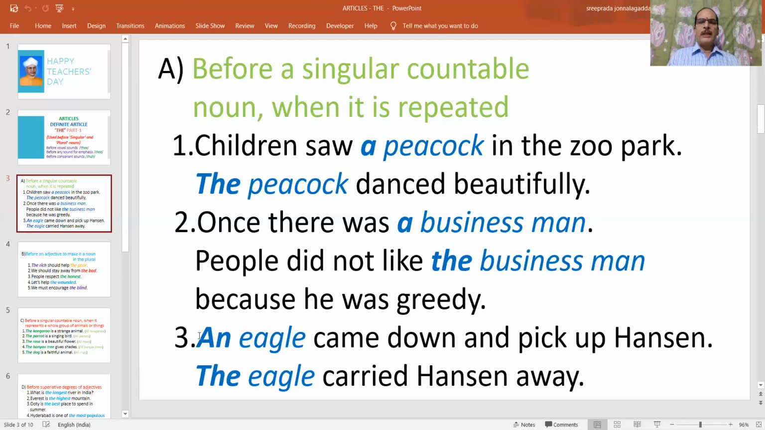Look at the third sentence. An eagle came down and picked up Hansen. An eagle. For the first time, we are using this word eagle. That's why we are using an. But when the same word is repeated, we have to use the before it. The eagle carried Hansen away. Like this, we have to remember this point.